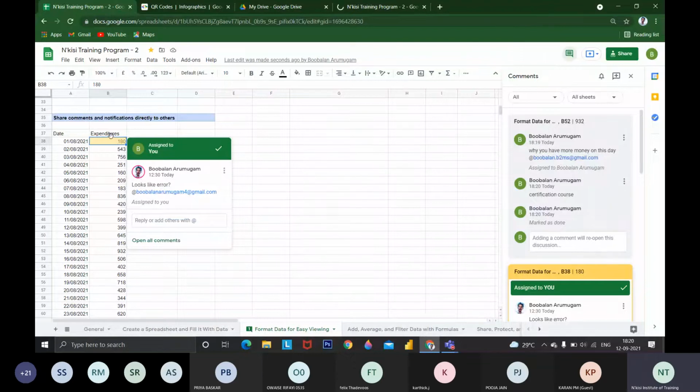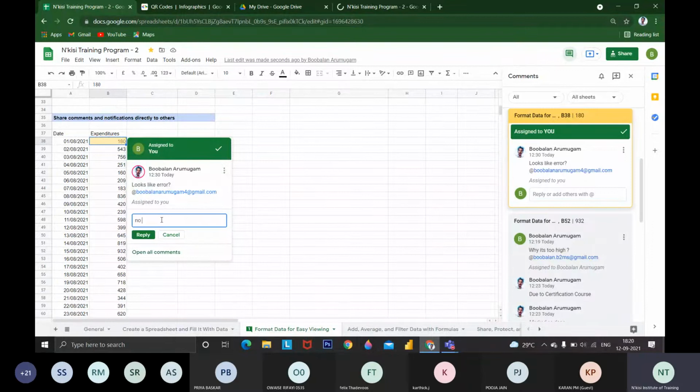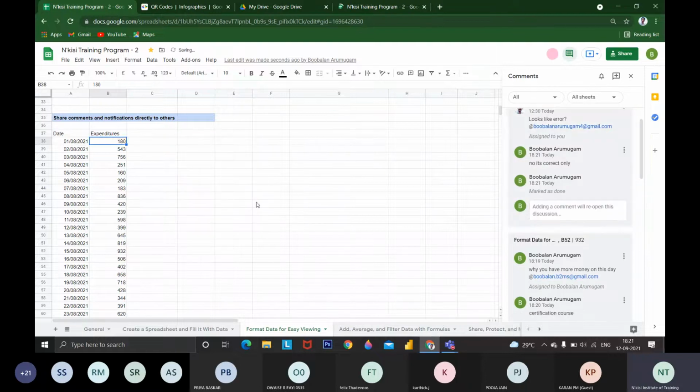On the first date it is 180. I am commenting, mentioning boobalan4@gmail.com, that it looks like an error. No, it's correct only. Like that you can update whatever communications we want to convey to any other person. This is another person's mail ID; I'm using the same mail ID, different mail IDs, for your understanding. Okay, no issue, it's correct only. Like this, we can comment and chat in this itself. We don't need to share the screen, open it and update everything.